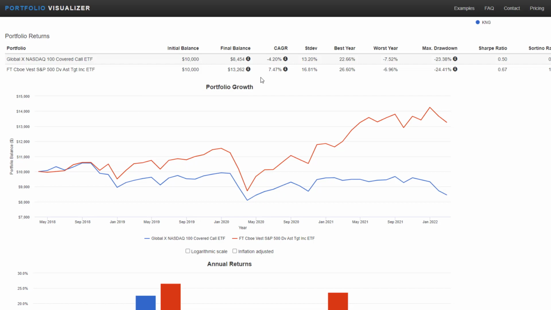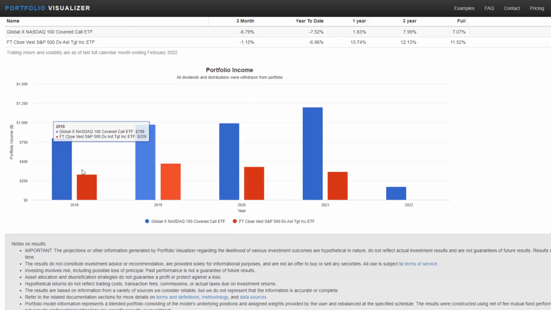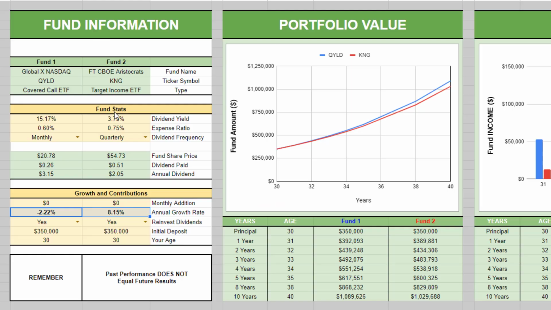Now, since we did not reinvest dividends, let's take a look at what our income or dividends would have looked like. We know QYLD would have depreciated, but our dividends from our $10,000 investment would have been $800 starting in 2018 for QYLD. And it looks like it would have continued to go up to where we are today, with the most recent full year being $1,200 from QYLD, even with that depreciating asset, and $366 from KNG.